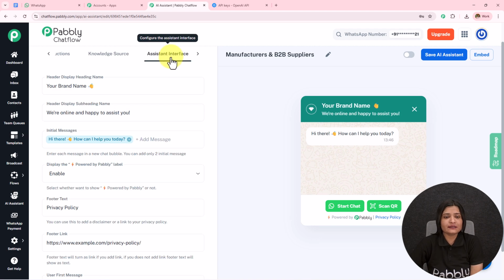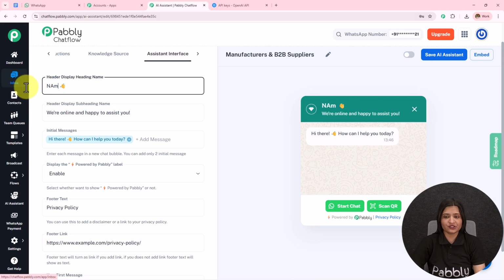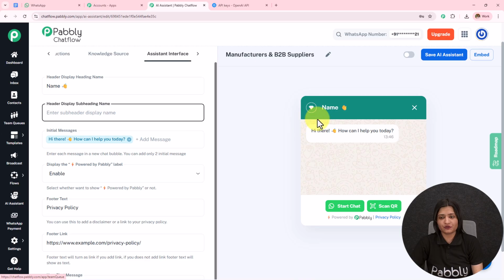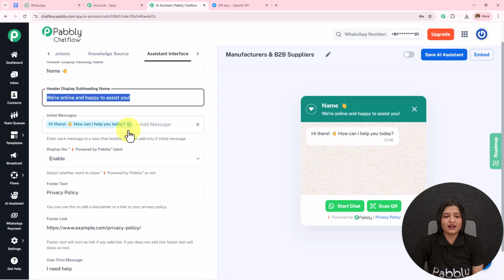Moving on to the next step, we have this assistant interface. Here you can provide the brand name. If I change this, you can see it has started appearing over here. If you want, you can keep it; if you want, you can remove it. Then we have this subheading. If you want, you can keep it; if you want, you can remove it. You can see it over here. Then we have this initial message, and I have added one initial message.